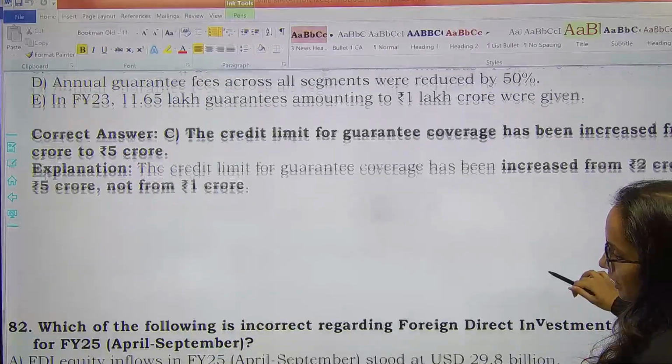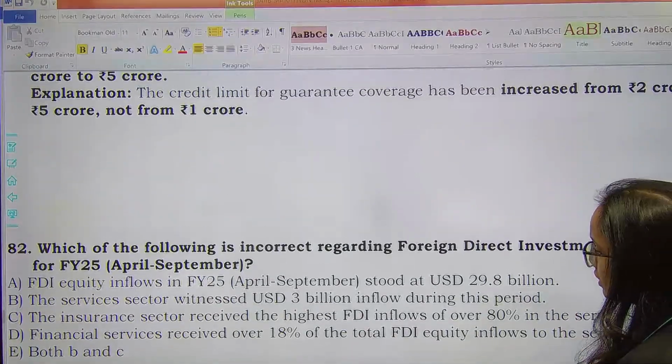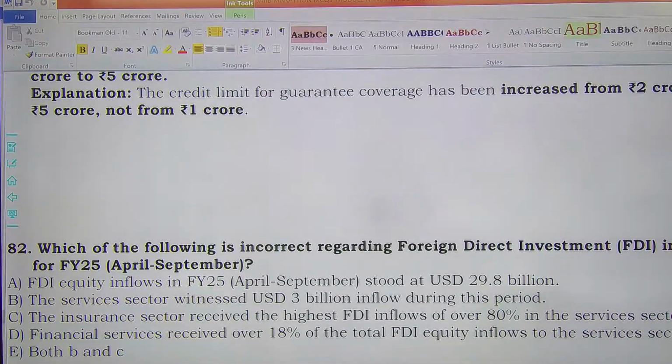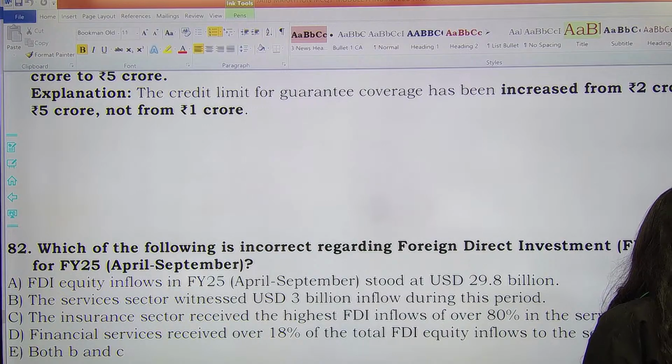Okay, remember that. Next, which of the following is incorrect regarding foreign direct investment in India for financial year 25 from April to September? So if you see, insurance sector received highest FDI, that is true, but over 80% it is not true.